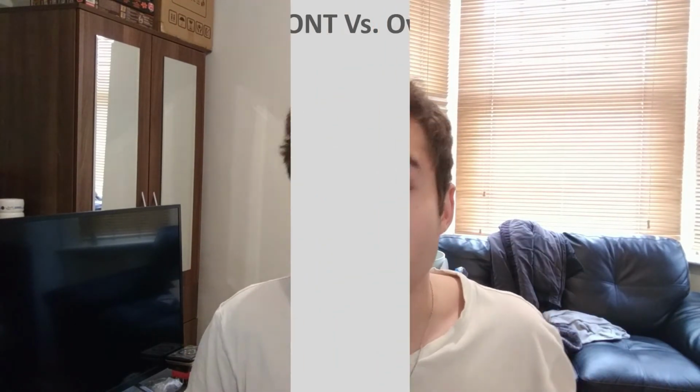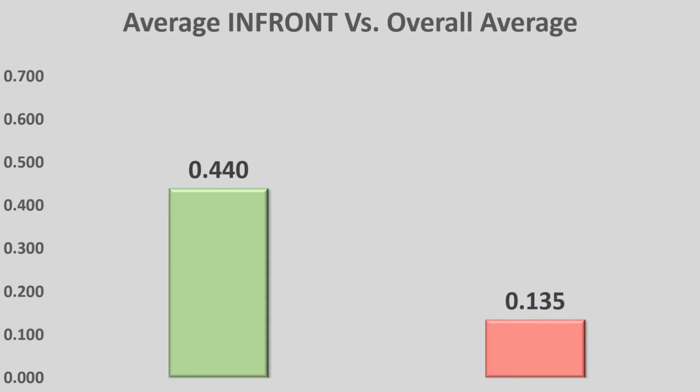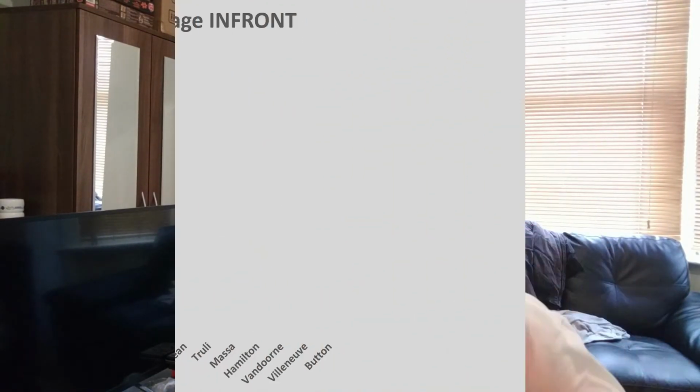And so what does this do for Lewis Hamilton's average in front versus his overall average? Let's take a little look. So 4 tenths for his average in front compared to just over a tenth for his overall average. Quite a big step down. And now to the next person in the list, we have Fernando Alonso.